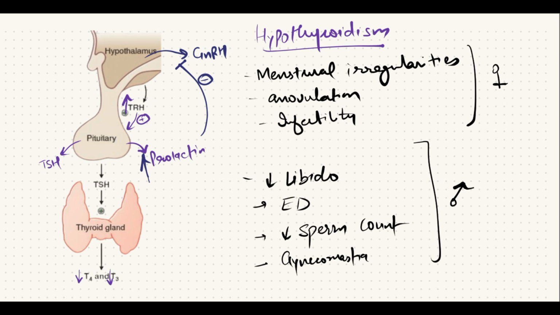So TSH does not inhibit the GnRH but the increased TRH level leads to increased production of prolactin. And the increased production of prolactin inhibits the GnRH and subsequently decreases the level of LH and FSH, causing menstrual irregularities in case of females and decreased sperm count and gynecomastia in case of males.